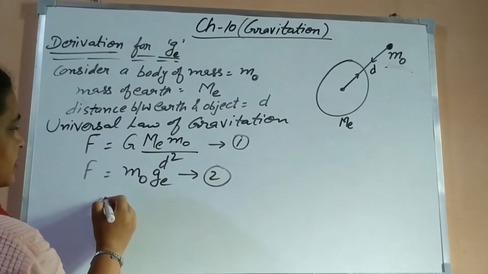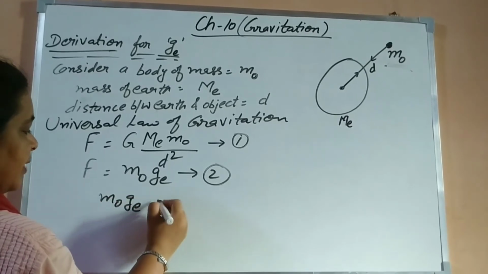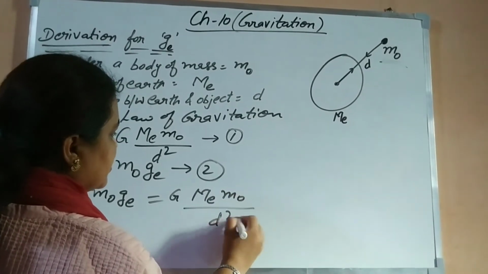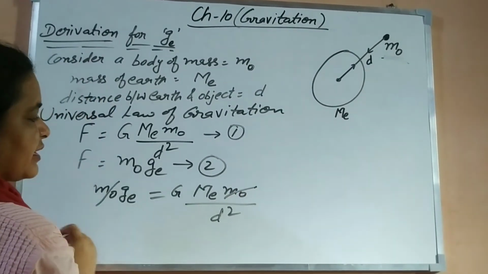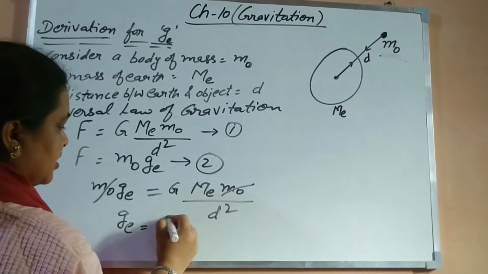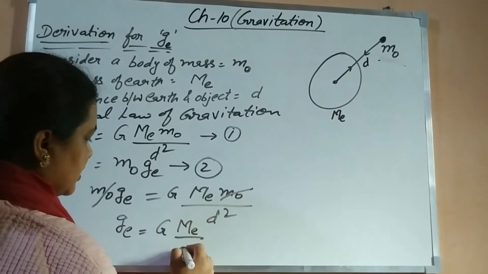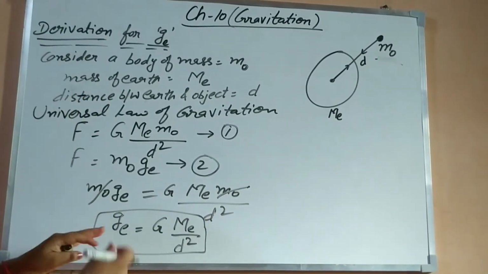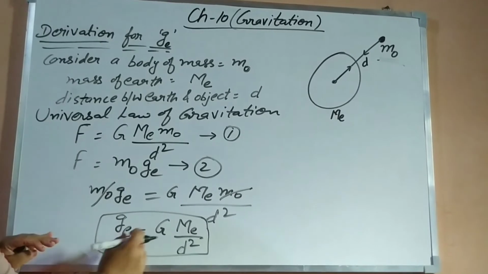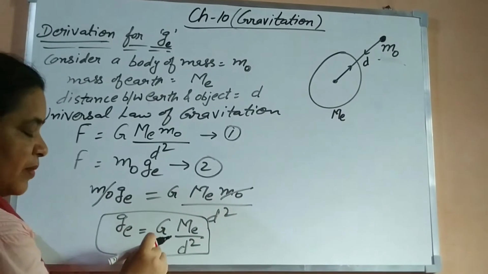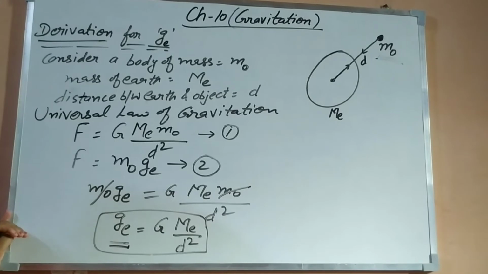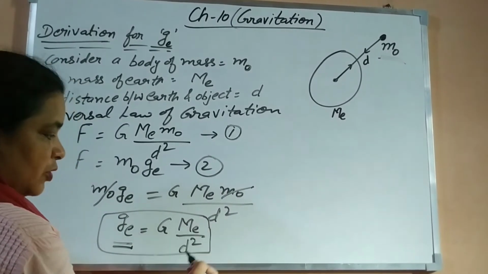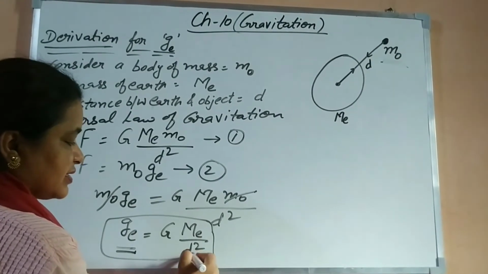So we can write m o into g e is equal to G M e m o upon d square. The mass of the object cancels. What we get is g e equals capital G, mass of earth, upon the distance between them squared. From this expression you are watching, there is no mass of the object, so it is independent of the mass of the falling object. Gravity depends only on the mass of the particular planet or celestial body or heavenly body and the distance between them.